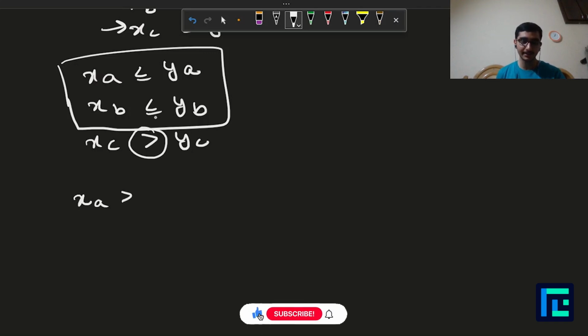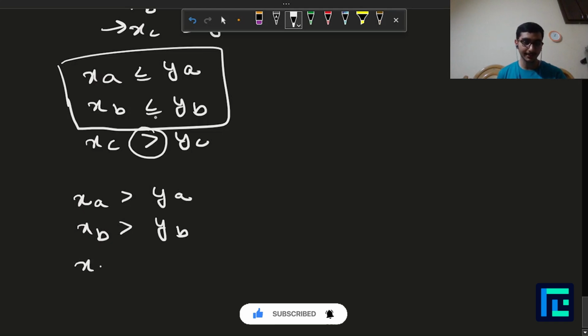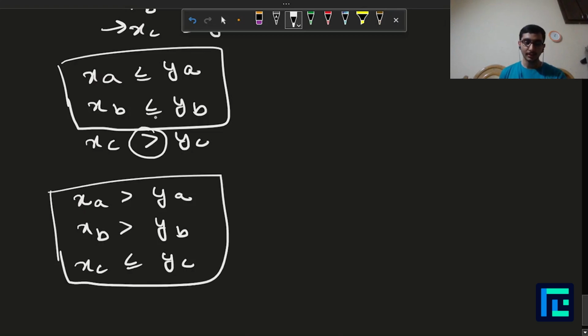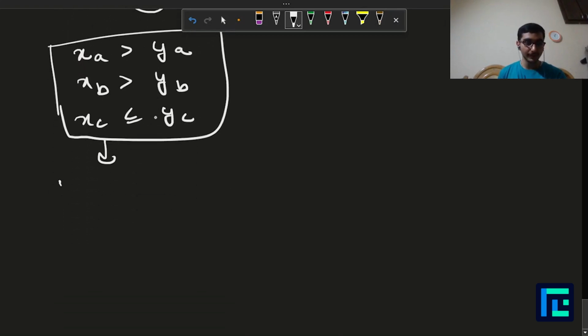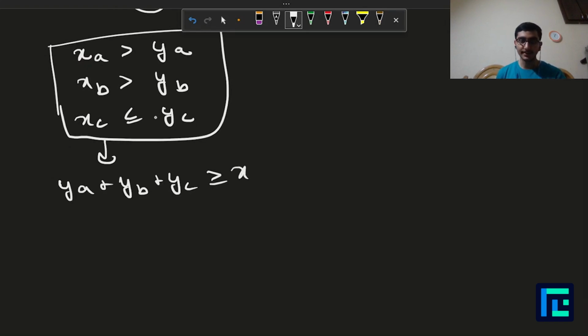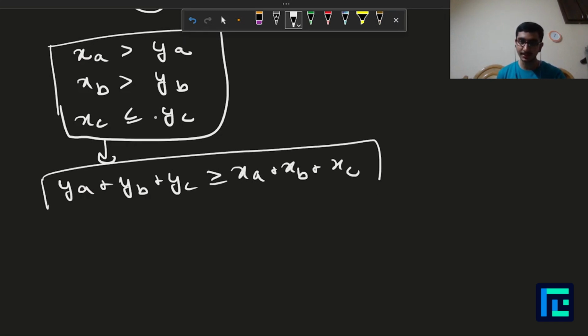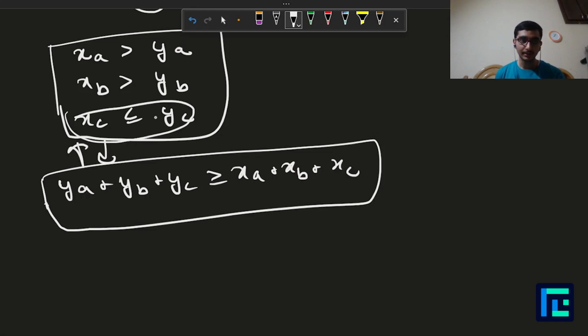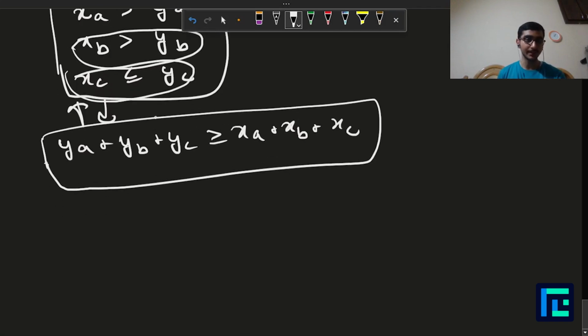Now let's take a case where two of them have this greater than sign. Let's take a case where XA greater than YA, XB greater than YB, and XC is less than or equal to YC. If this is a case, it should always follow that YA plus YB plus YC is greater than or equal to XA plus XB plus XC, because that is assumed. This is our assumption. This should always hold true. If both of them hold true, that means even if I take these two, it should work out, right? Let's prove that formally.